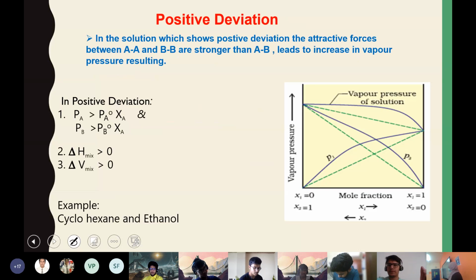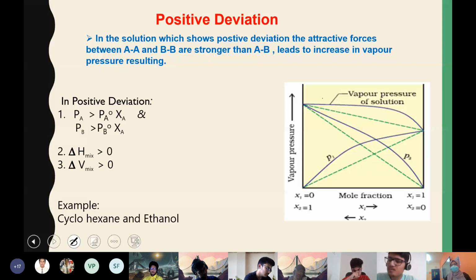Okay, so write the first side heading: solution showing positive deviation from Raoult's law. Before we look into the properties, just look into the graph. The green dotted line is the one for Raoult's law. For the one showing positive deviation, you can see the values are elevated. It's showing greater value than what you calculated using Raoult's law.